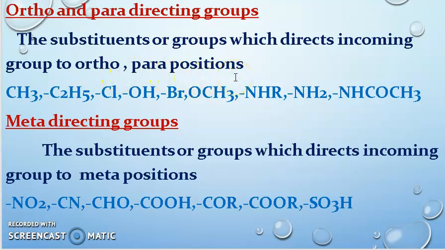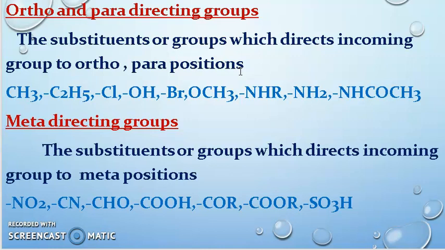If you take phenol, the secondly incoming group, Cl or Br or any group, will come as a secondary group. The first group, the OH group, will direct the incoming group to either the ortho position or the para position.